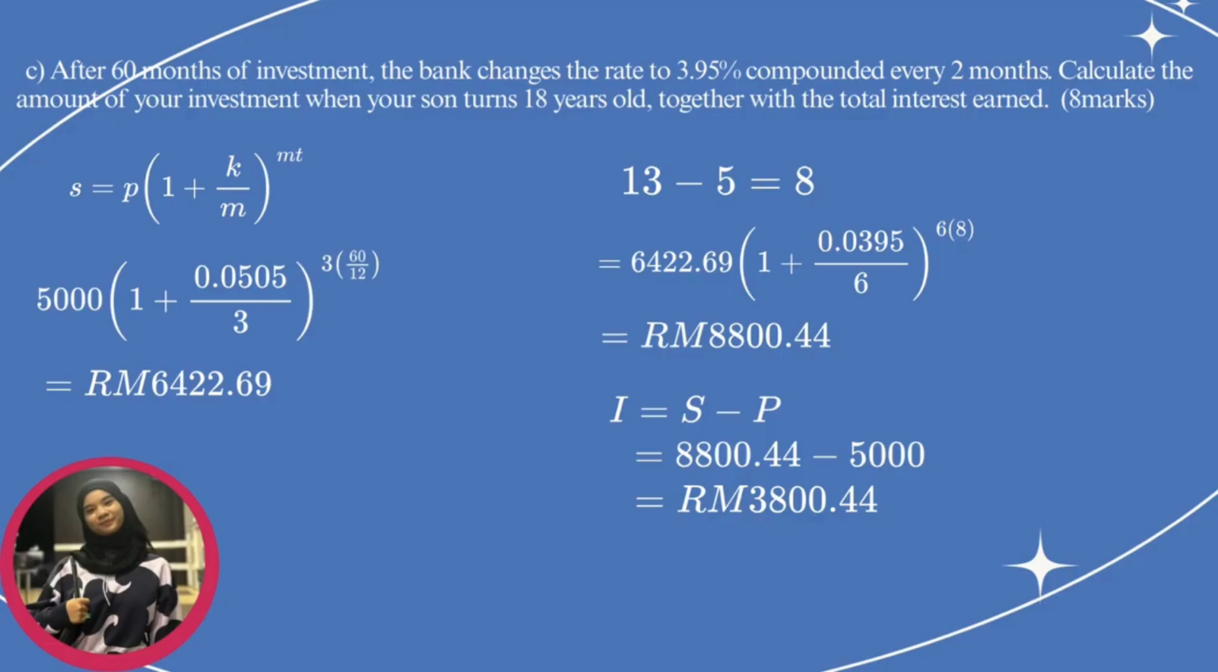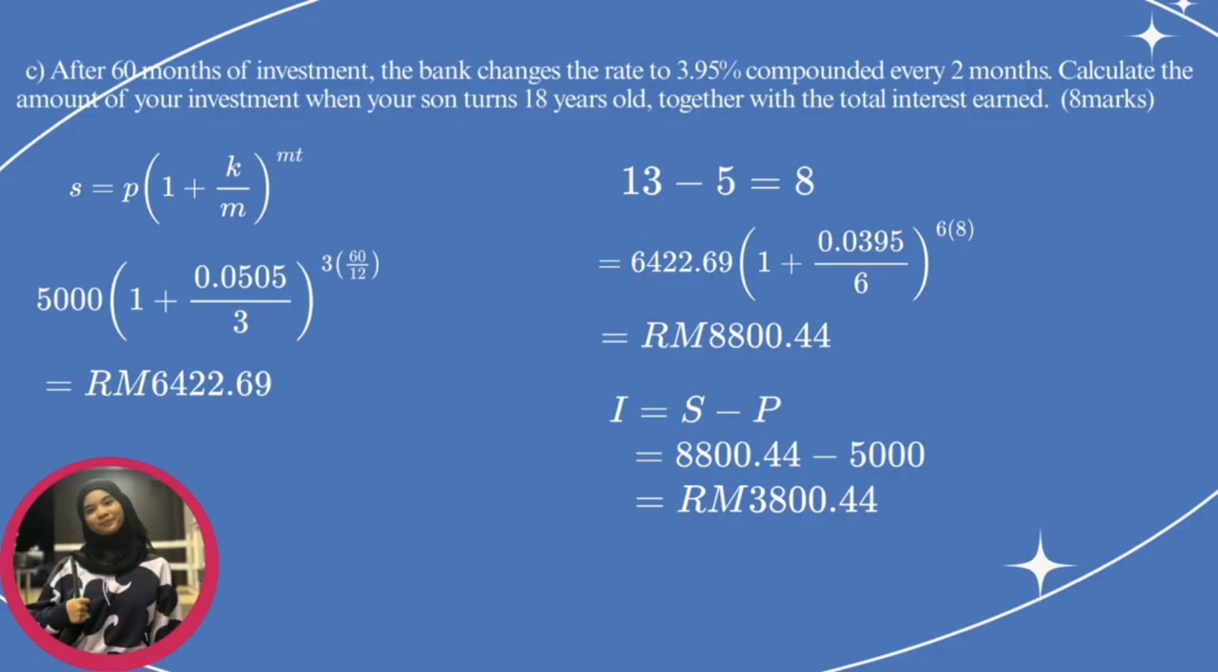After that, from B, we need to use the answer that we calculated before. Enter the information based on the formula and the new question given. That is 6,422.69 (1 + 0.0395/6)^(6×8). And the answer is RM8,800.44. The question is not finished yet because we need to find the total interest. The formula for interest is I = S minus P. Enter the information.